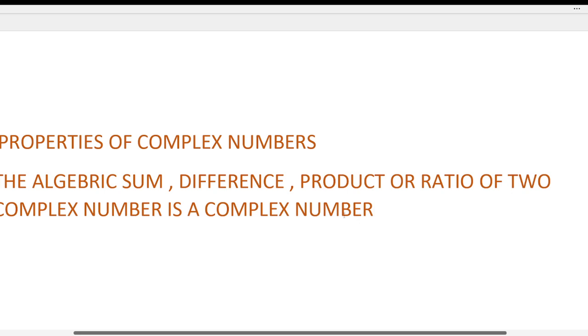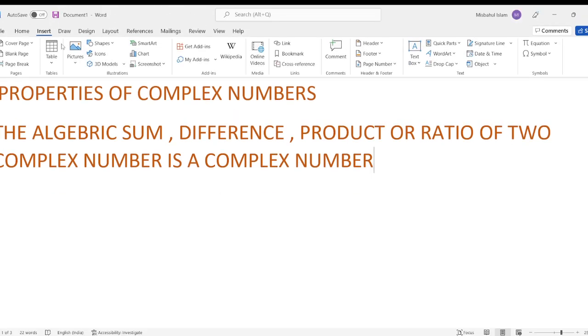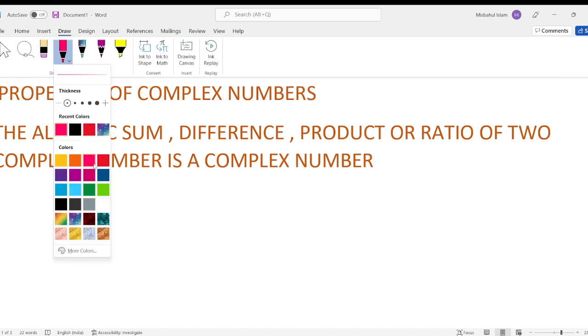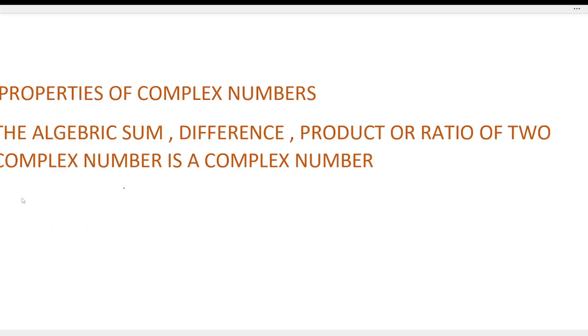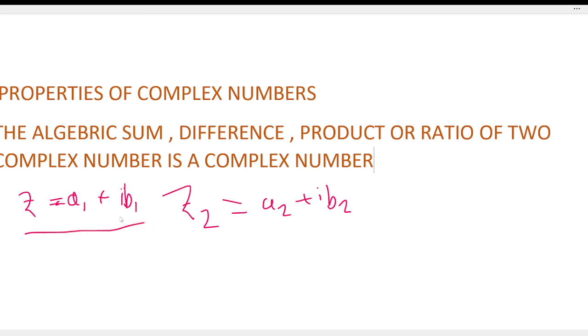First, suppose z1 is equal to a1 plus i b1 and z2 is equal to a2 plus i b2. Then the algebraic sum means addition.